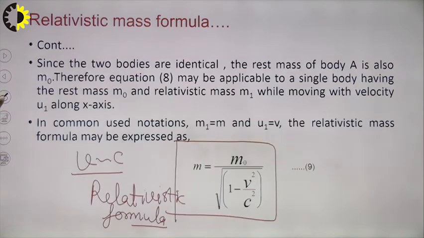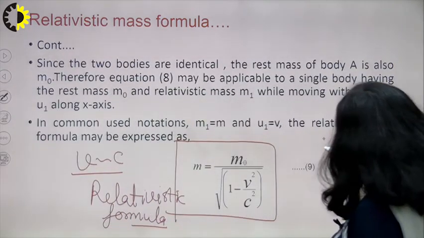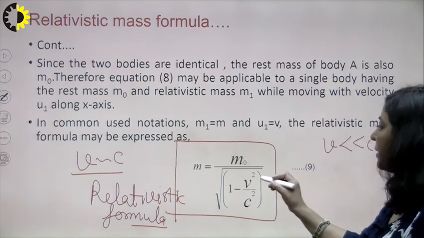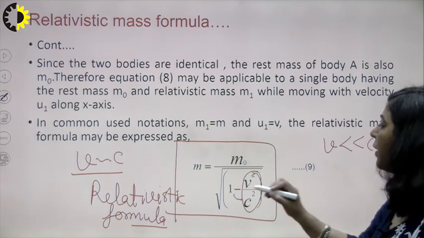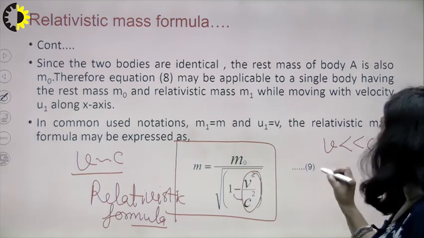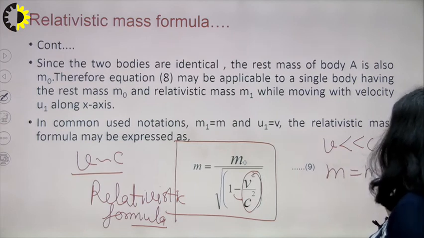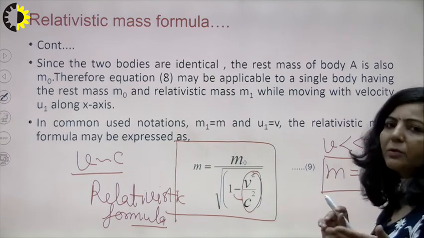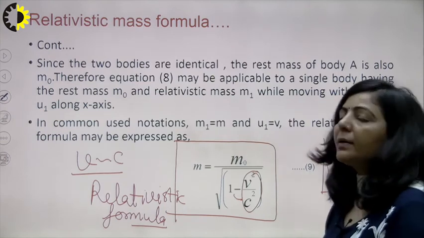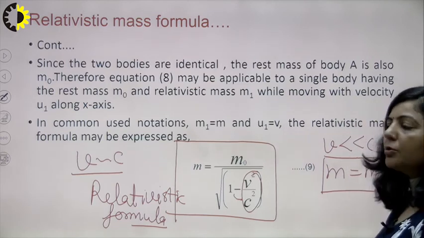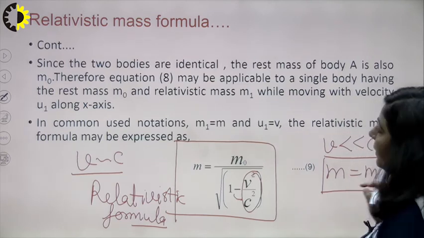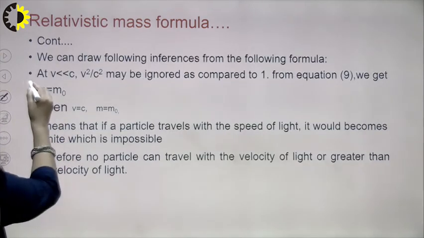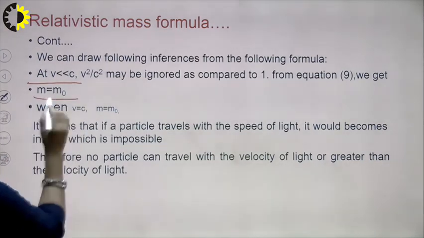Now there is a very interesting conclusion from here. If v is very small with respect to c, then this factor has a very small value with respect to 1. It means this entire factor will give you 1, so m will be equal to m naught. It means when a particle is traveling with a very low speed with respect to the speed of light, then the mass of the particle is always equal to its rest mass. So that is the case of classical mechanics, right? If v is very, very small with respect to c, then m is equal to m naught.